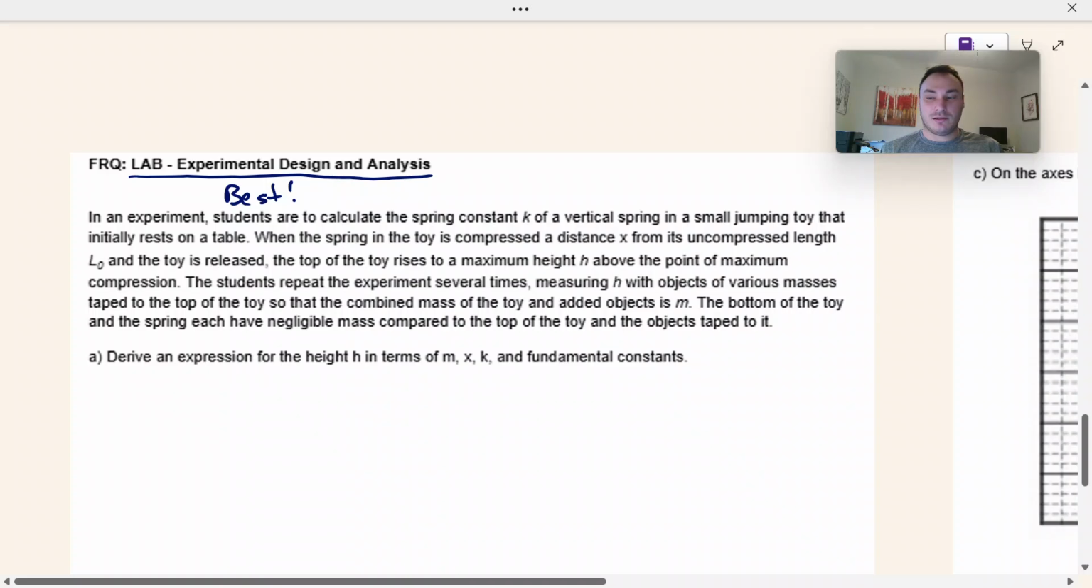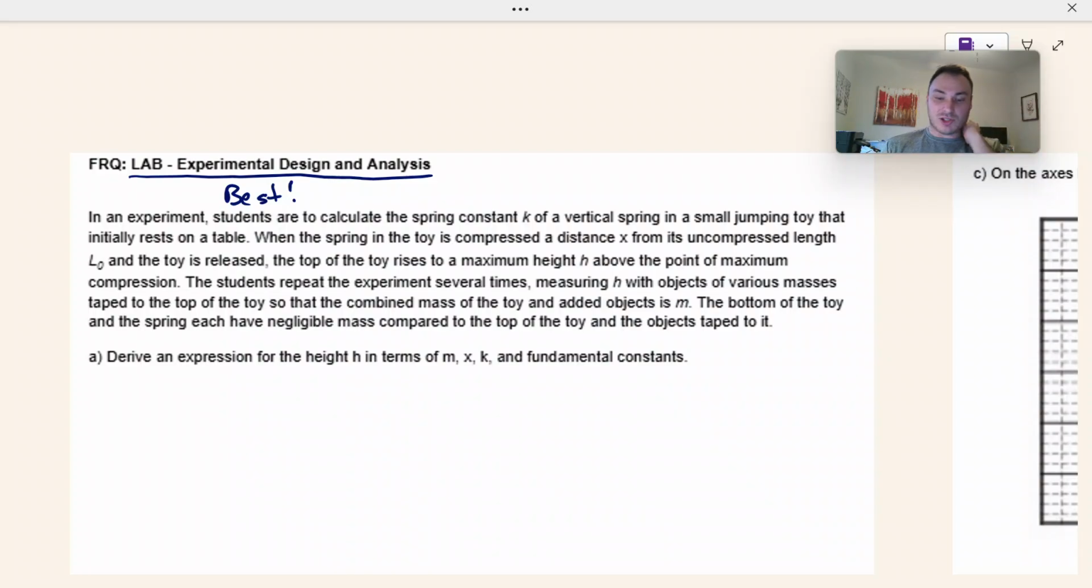There are a lot of very, very achievable points in lab FRQs, even if you are unsure about everything to do with the physics. You can get a lot of points in lab FRQs if you just stick with it and do things consistently.